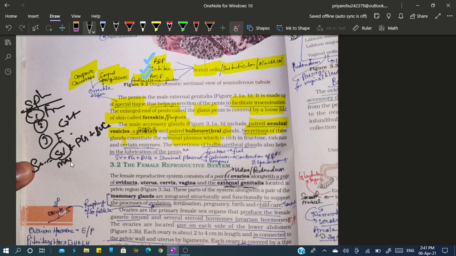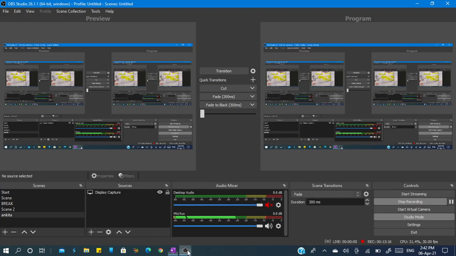Maximum contribution is from the seminal vesicle, which is a paired accessory gland. Prostate gland is unpaired, while bulbourethral gland is a paired structure. The secretion of seminal plasma includes fructose, which acts as the fuel, calcium, which is helpful in the relaxation of the female reproductive system, and it is also helpful in the movement of the male gamete, and then there are certain enzymes also. Now this concludes this part.